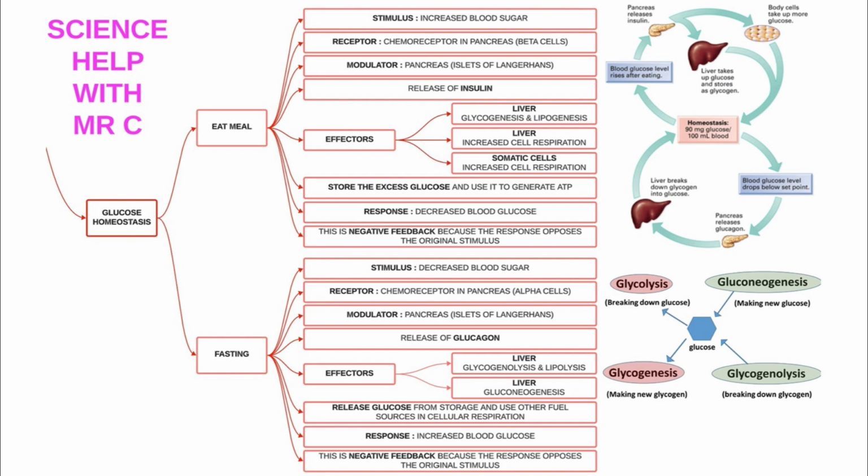Therefore, the response is decreased blood glucose because glucose has come out of the blood and into the effectors. This is an example of negative feedback because the response opposes the original stimulus. Next, we'll look at fasting, or you haven't eaten for a while.